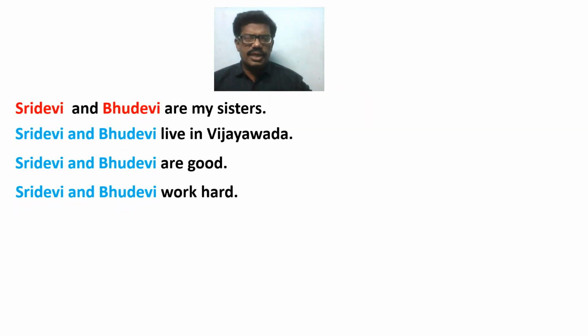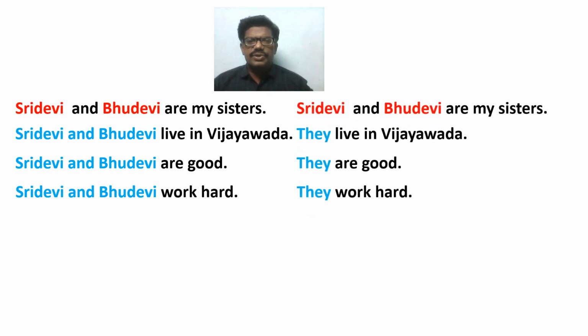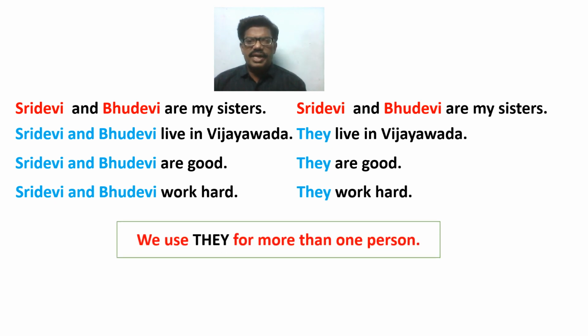Here is one more example. Sridevi and Bhudevi are my sisters. Sridevi and Bhudevi live in Vijayawada. Sridevi and Bhudevi are good. Sridevi and Bhudevi work hard. Here the names Sridevi and Bhudevi are repeated. In order to avoid this repetition, here we have used they in the place of Sridevi and Bhudevi. So they is used for more than one person.